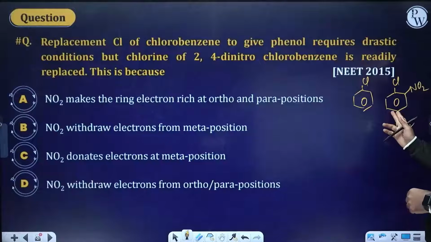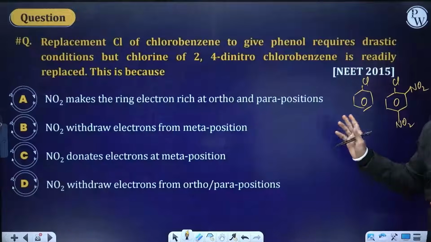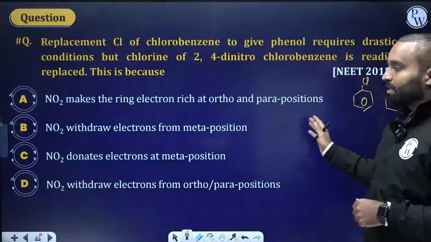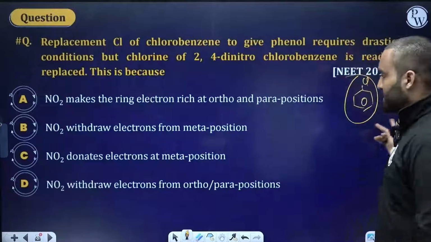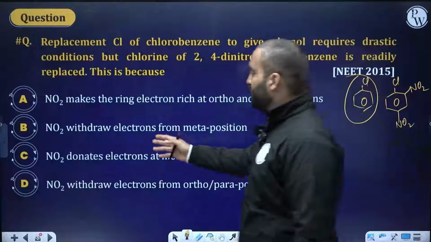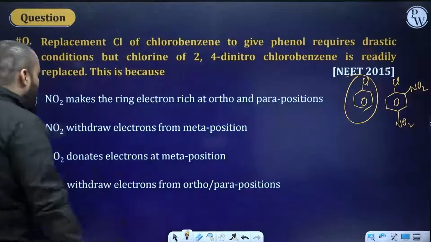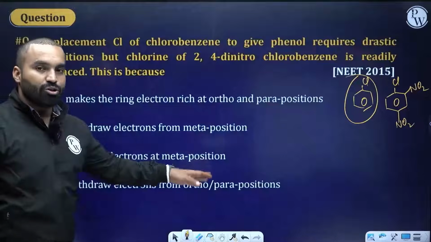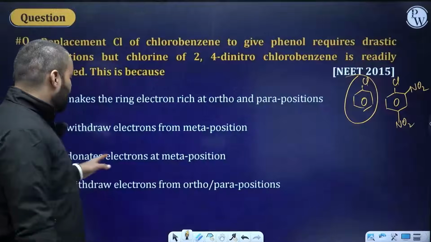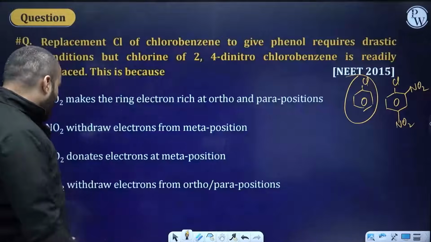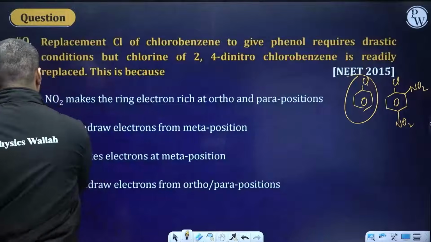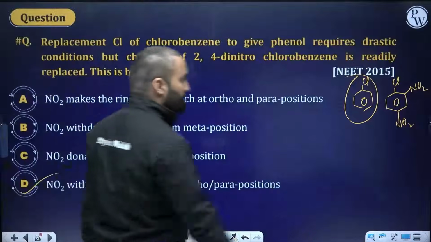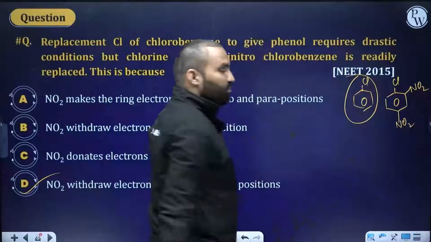This one undergoes easy replacement of chlorine, but the simple one will undergo slower replacement. Why? What's the reason? NO2 will make the ring electron rich? No. NO2 withdraws electron from the meta position? No. NO2 donates electron at the meta position? No. NO2 withdraws electron from ortho and para positions? Yes. And hence it creates extra positive charge and makes it more reactive.